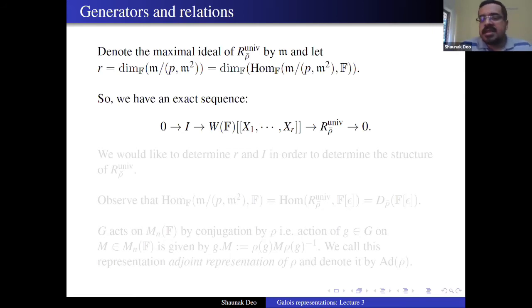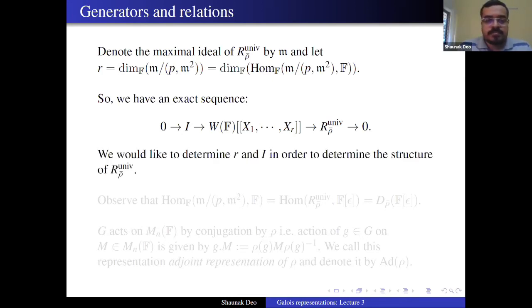Now, I should note that this r is the least number of variables that you need to surject onto R_ρ̄^univ. You cannot have fewer than r variables. That map won't be surjective because the tangent space dimension of R_ρ̄^univ is greater than that. So you can say this is the optimal setting we are in. You cannot make the number of variables less than r. So we would like to know what this r can be and how this I would look like. Okay, so this is the next point, and the answer will come from Galois cohomology.